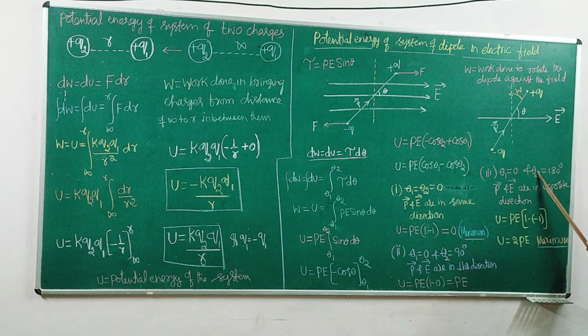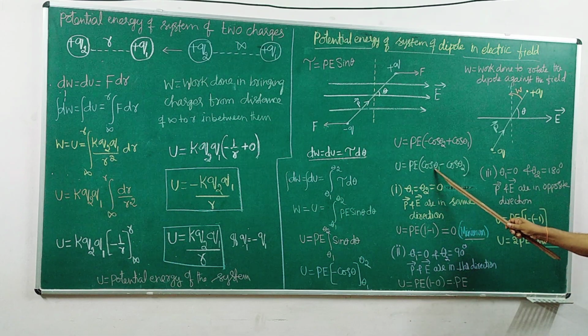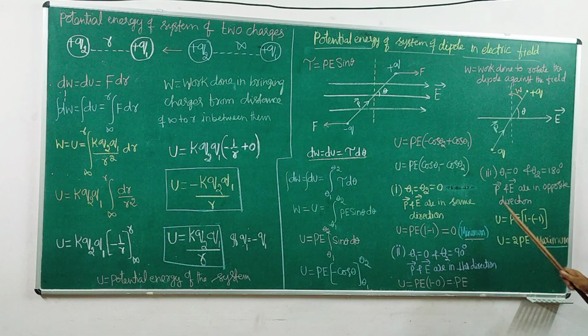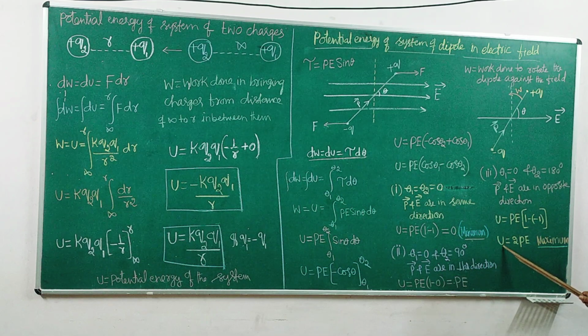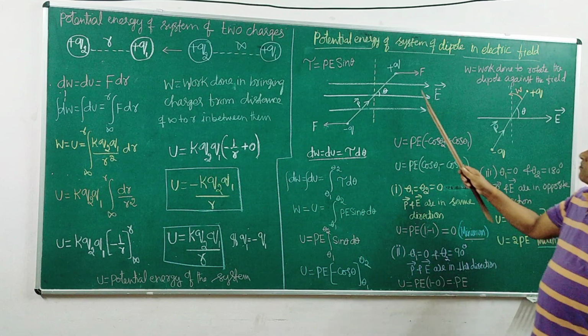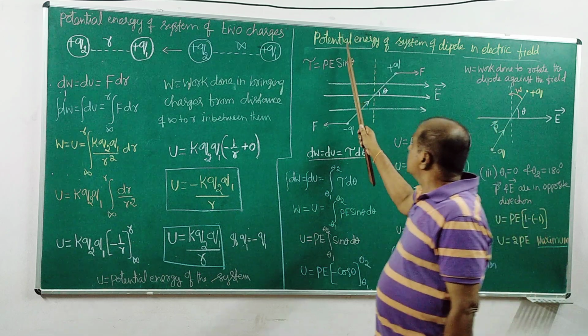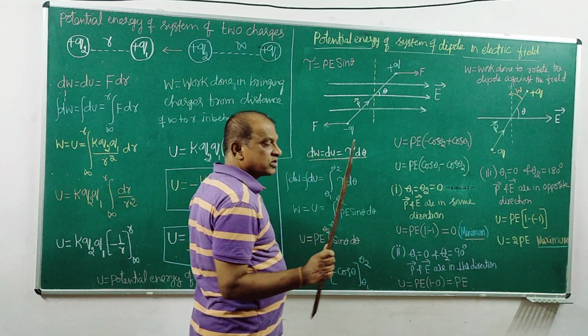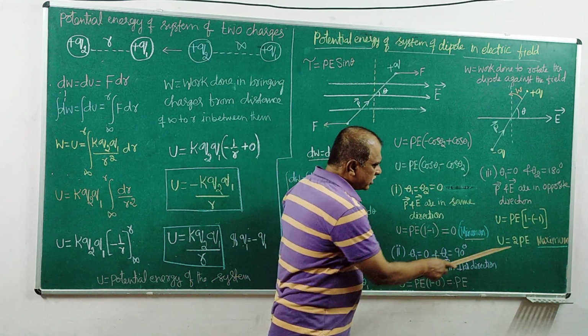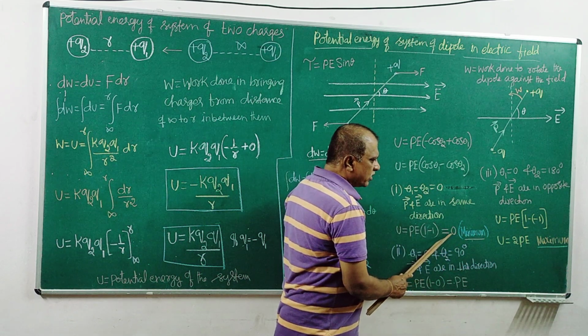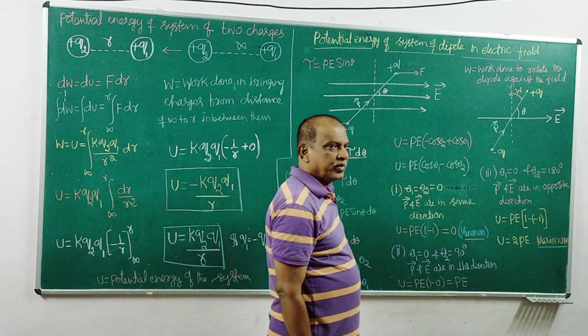Substitute for theta 1 and theta 2. Cos 0 is equal to 1, minus cos 180 which is minus 1. So minus of minus is plus. That is totally 2 into PE. That is the possible value of potential energy, the maximum value when they are in opposite directions. Look at that: the potential energy of the system oscillates between 0 and 2 PE. Minimum is 0, maximum is 2 into PE.